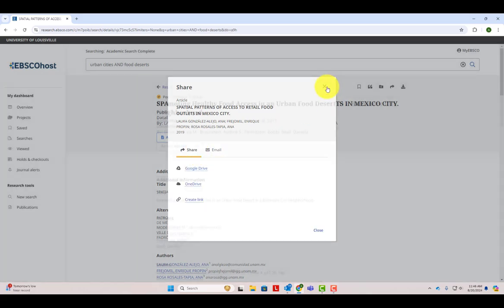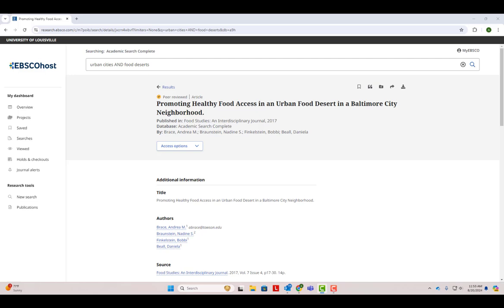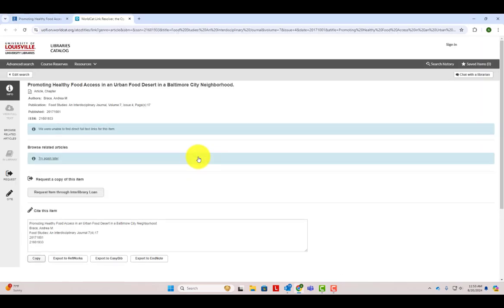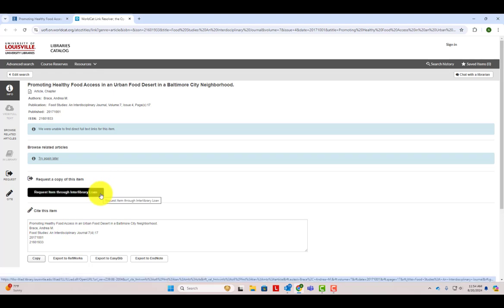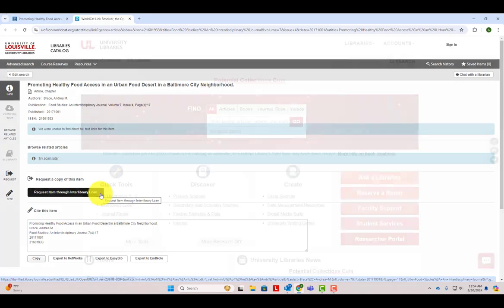Let's take a quick look at one other article. Notice that there is no PDF under the title. Instead, you can click Access Options and check for full text. When you click that button, you'll either be taken to a page with a link to the full text, or in this case, a message that says we do not have the full text for the article. That just means we don't own this article here at U of L, but we will request a copy for you from another school. Just click Request Item through Interlibrary Loan to place a request, and we'll send you a copy of the article, usually within a few days.